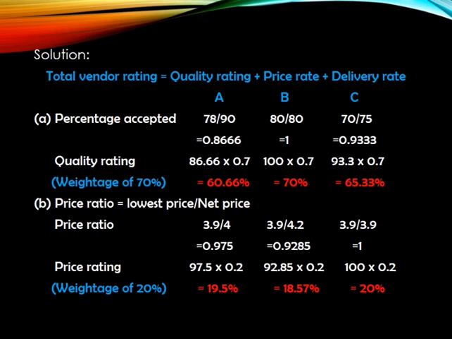And total price rating is equal to 97.5 into the weightage we have allocated for price, 20%, so 0.2. So the total we are getting is 19.5 for vendor A, 18.57 for vendor B and 20 for vendor C.